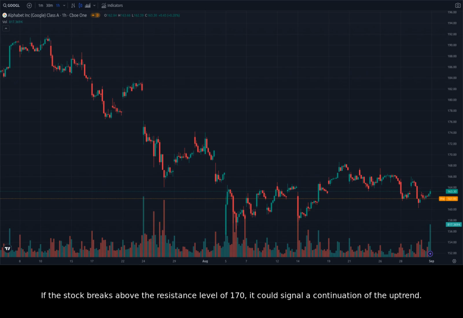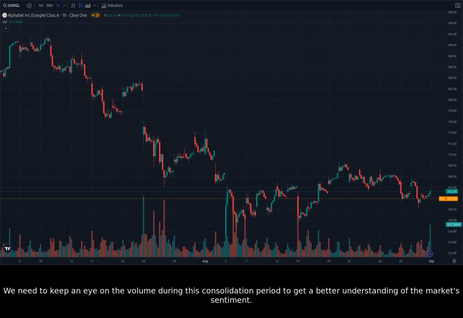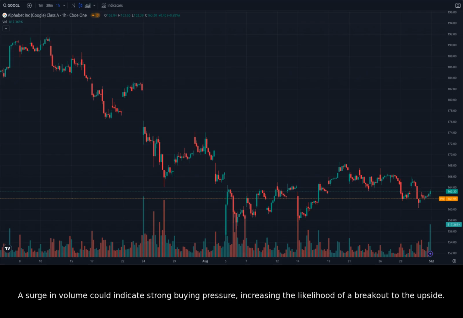If the stock breaks above the resistance level of 170, it could signal a continuation of the uptrend. However, if the stock breaks below the support level of 160, it could signal a bearish reversal. We need to keep an eye on the volume during this consolidation period to get a better understanding of the market sentiment. A surge in volume could indicate strong buying pressure, increasing the likelihood of a breakout to the upside. On the other hand, a drop in volume could suggest waning interest, increasing the likelihood of a breakdown.